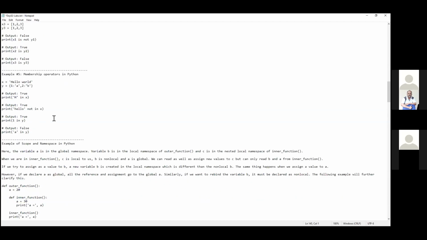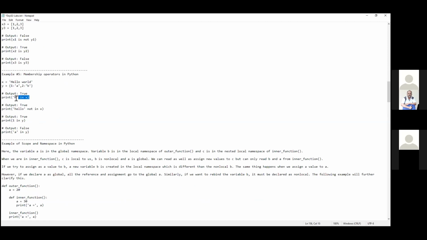Similarly, membership operators, where you are going to work with different variables again. Here you can check, like the LIKE statement in SQL. For example, I want to check if there is an h value in this particular x variable. If it contains it, then it says true.